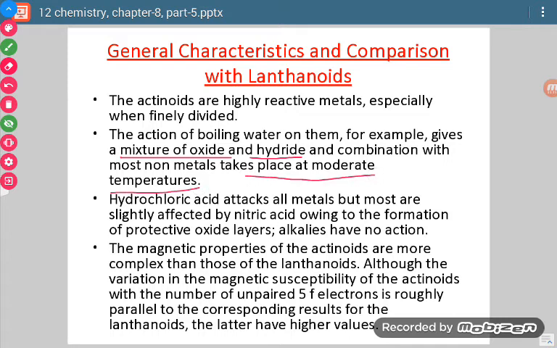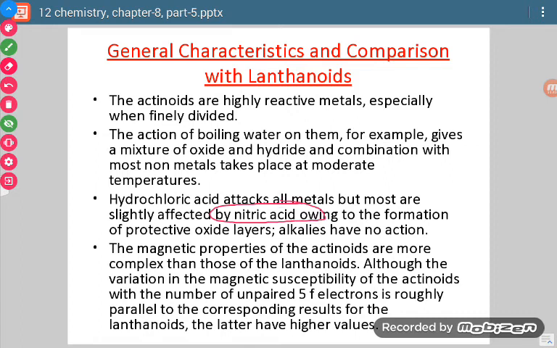So high temperature is not required if they have to combine with non-metals, and if they react with boiling water, they form a mixture of oxide and hydride. Now these actinoids are reactive with hydrochloric acid. They can react with hydrochloric acid, but with nitric acid their reactivity is low.